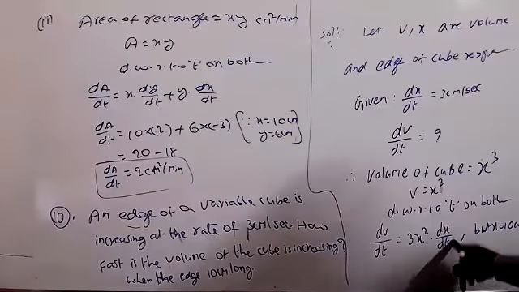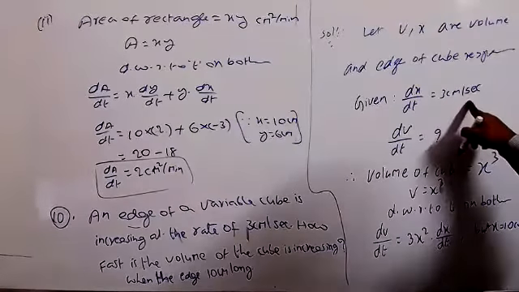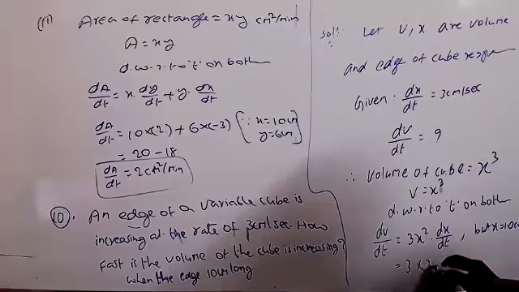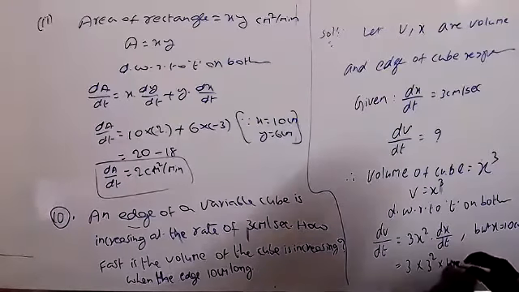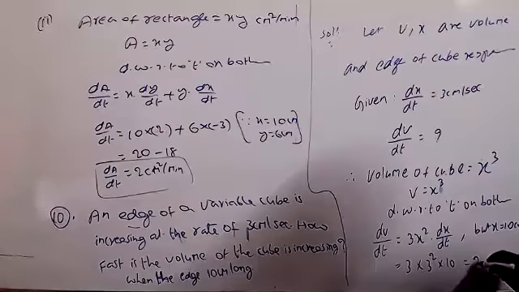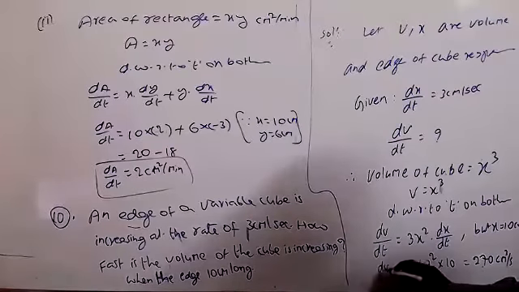And dx by dt is given as 3 centimeter per second. Substitute both here: 3 into 3 square into 10. 3 square means 9, 3 9s are 27, into 10 equals 270 centimeter cube per second is the value of dV by dt.